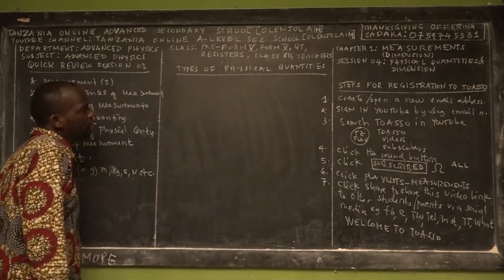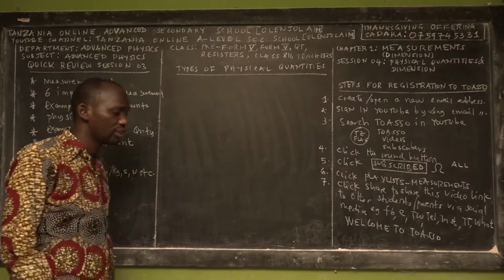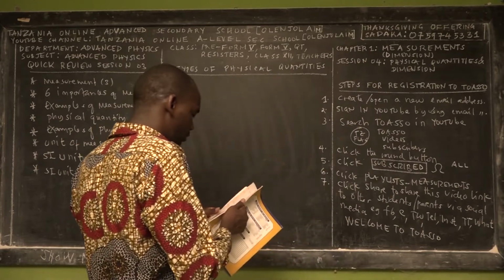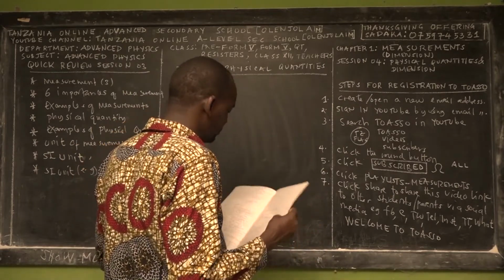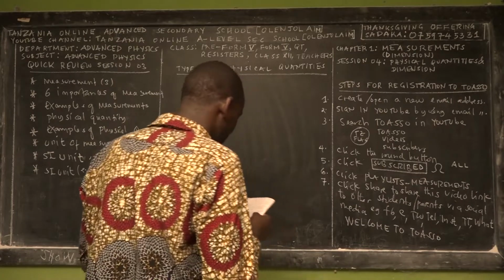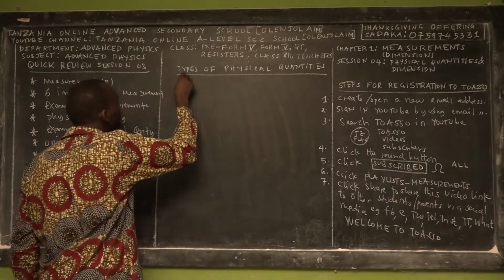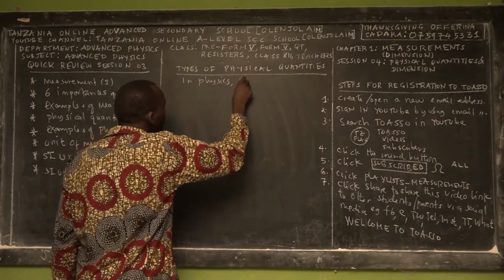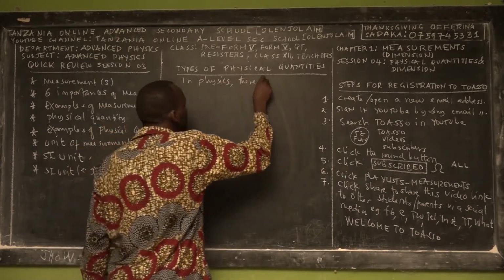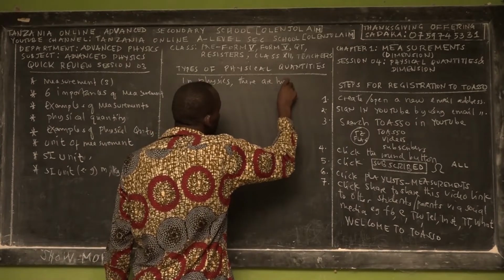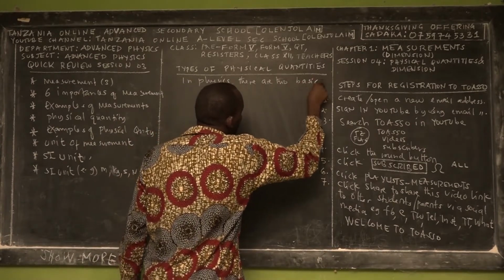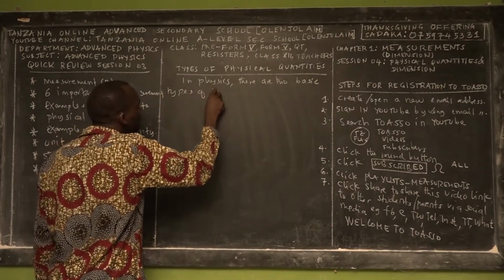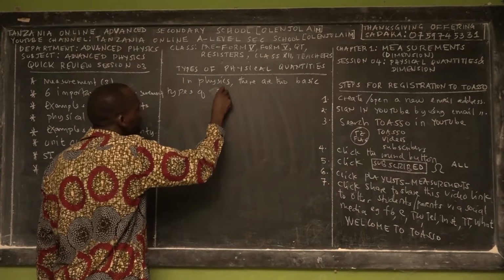You can review those materials if you have forgotten, because we don't have time to repeat everything. So in this subtopic of measurement, in physics, there are 2 basic types of physical quantities.